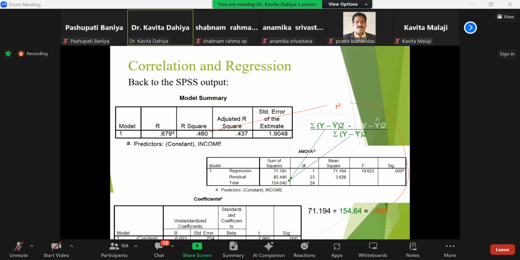This is a model summary, and R square is given here. This is the calculation of R square using the values from the ANOVA table: the regression sum of squares over the total sum of squares.